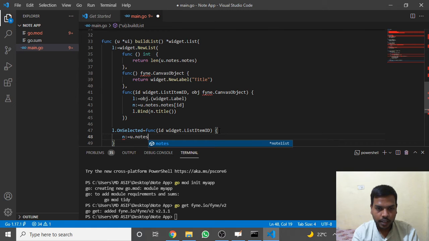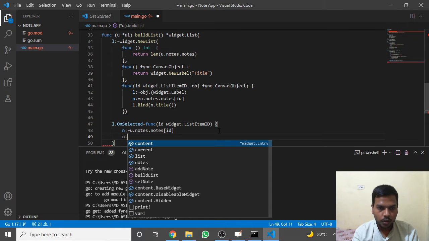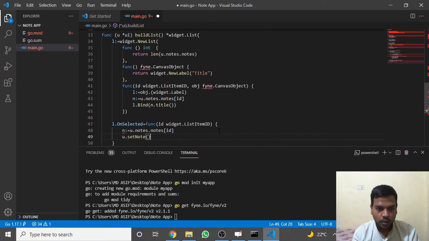So we can extract it like this, with id and u.set node. We have already written this above.